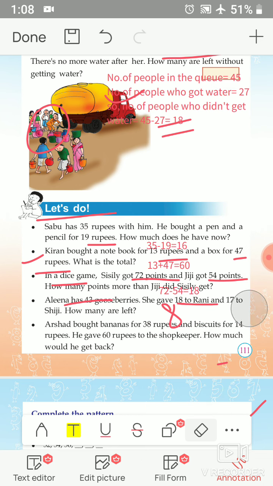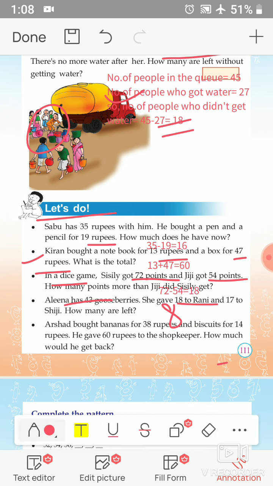Okay. Next question. Arshad bought bananas for 38 rupees and biscuits for 14 rupees. He gave 60 rupees to the shopkeeper. How much would he get back? Yes, Arshad bought bananas for how many rupees? 38 rupees. And biscuits 14 rupees.